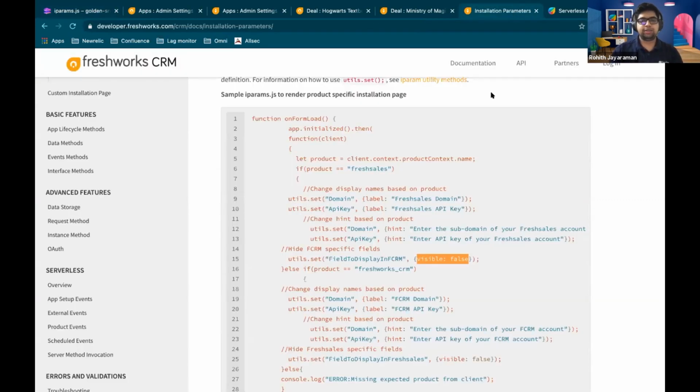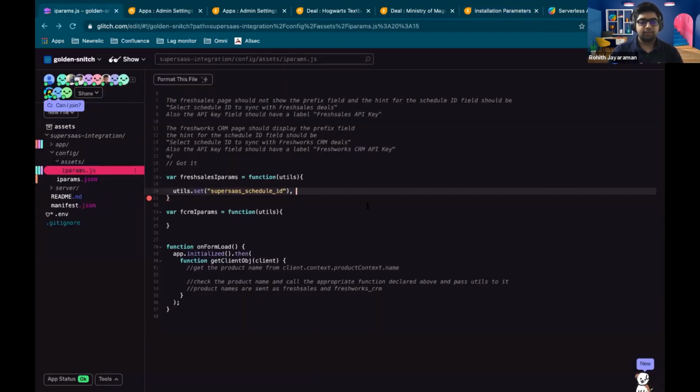And you guys can check the documentation at any time. It's really simple. It's just the field name, and then you can choose whatever attributes you want to apply to it. Then you just need to pass an object, I think this will come at the end, and say what you want to do for that field. So for this field, we want to make the visibility of the field false.